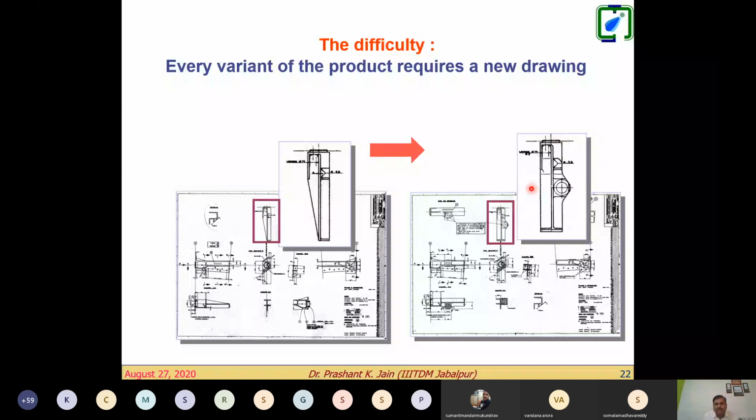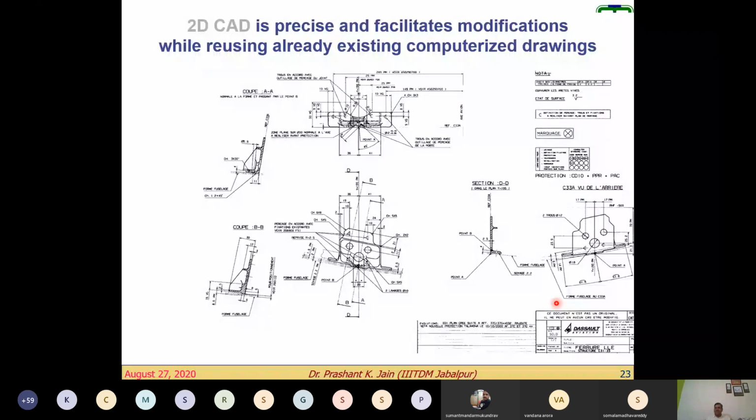Then you look at this, what the 2D CAD has helped. It is precise and facilitates modifications so that we can reuse the existing drawings, and then we can computerize all these drawings. So AutoCAD, ZWCAD, or many other high-end geometric modeling packages come where we first design our geometric model, the 3D model, and then convert it into a 2D drawing, right?